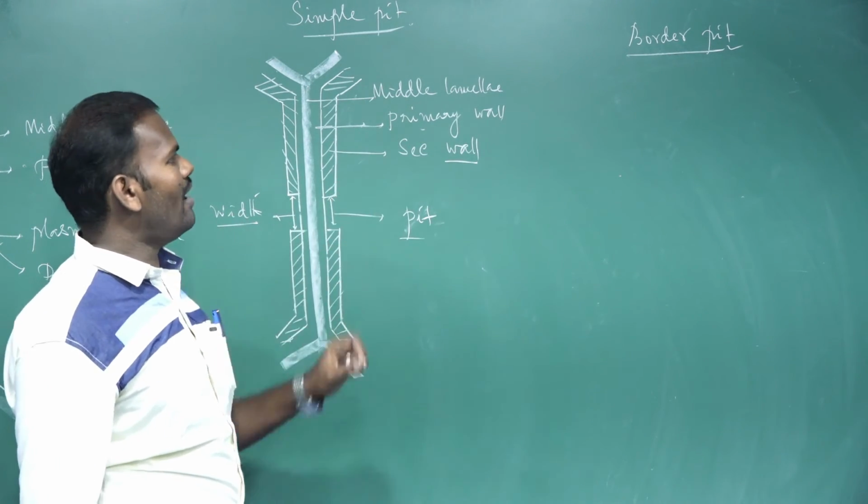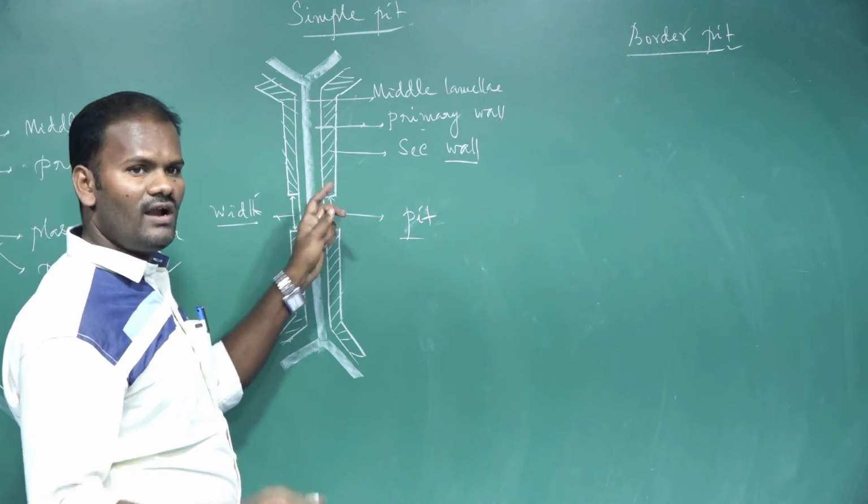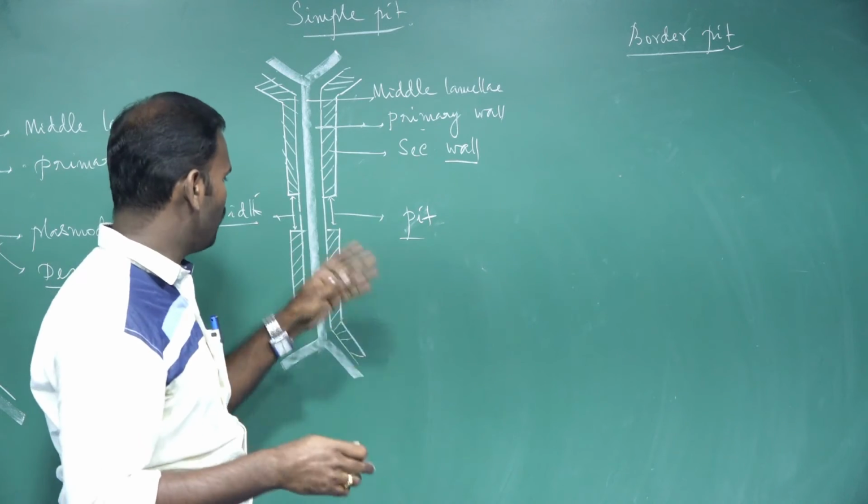But whereas in bordered pit, the secondary wall hangs over on both sides.